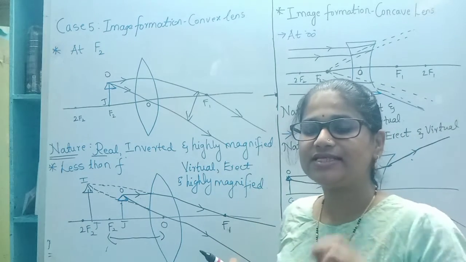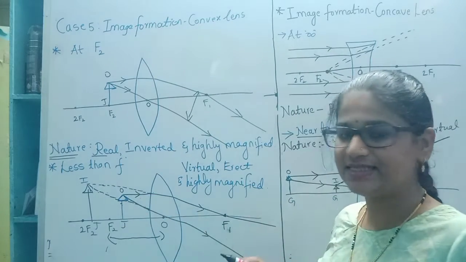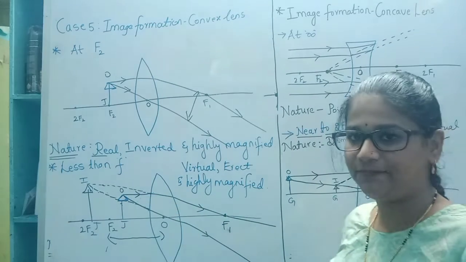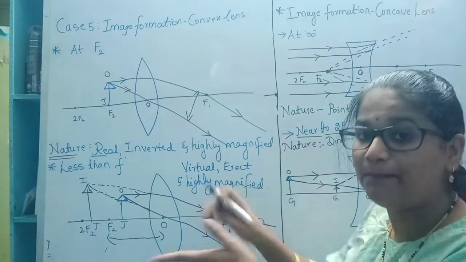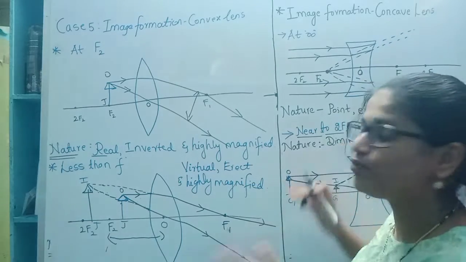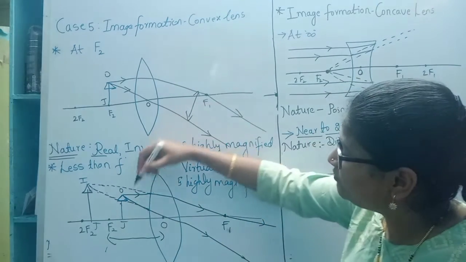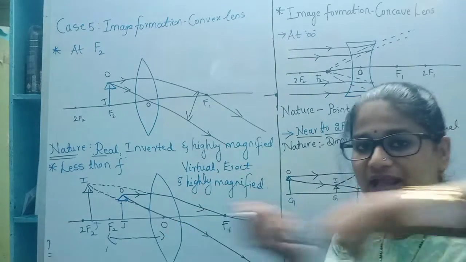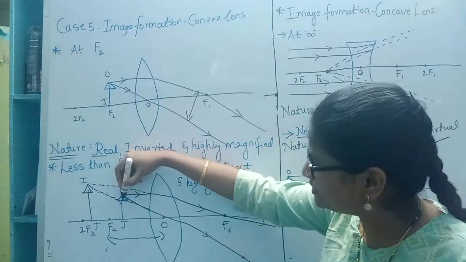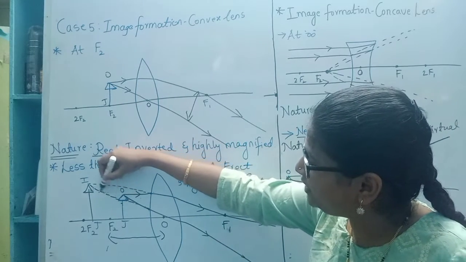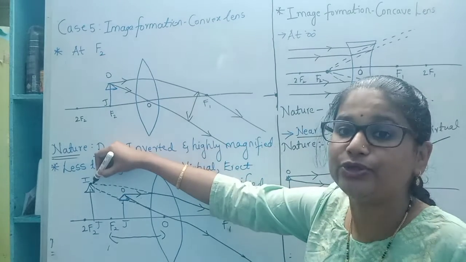So then also we will consider two rays of light. One is traveling parallel to the principal axis, the other is traveling through the optic center. So when we see, we will get the refracted rays which are moving apart from one another. Then where will the image be formed? For that, we will extend or drag these refracted rays in such a way that we get a point behind the lens where these refracted rays appear to meet.